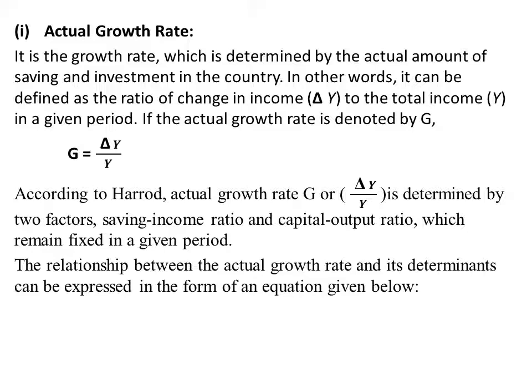If the actual growth rate is denoted by G, then G equals delta Y by Y.